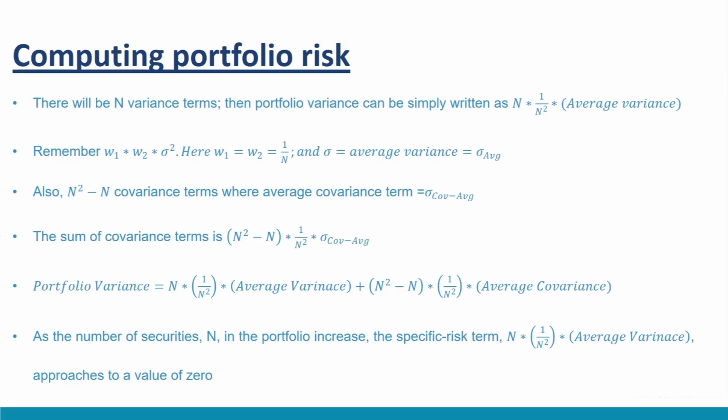Please note that as the number of securities, that is n in the portfolio, increases, the specific risk term, that is n into 1 upon n squared into average variance, approaches a value of 0.